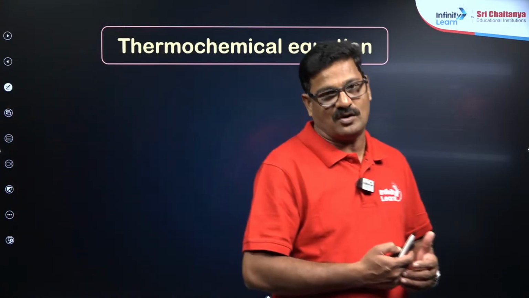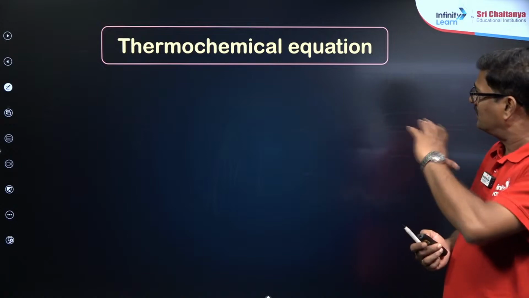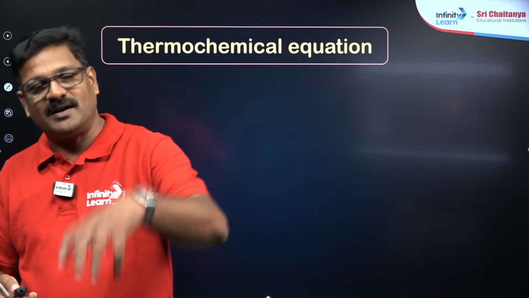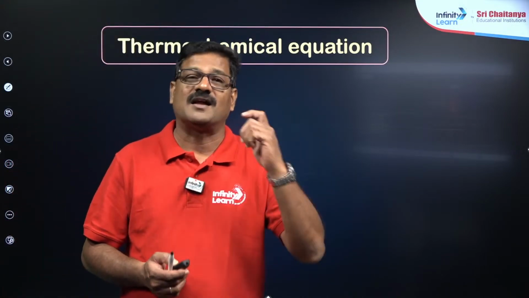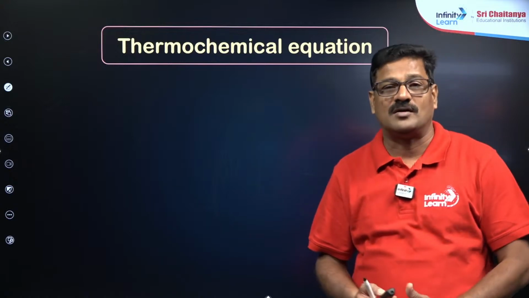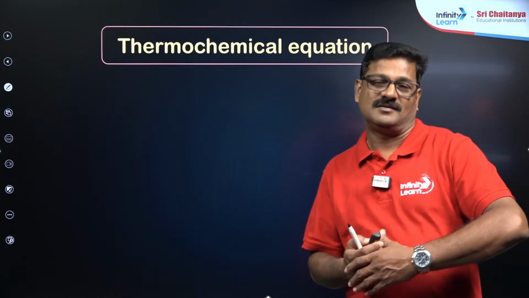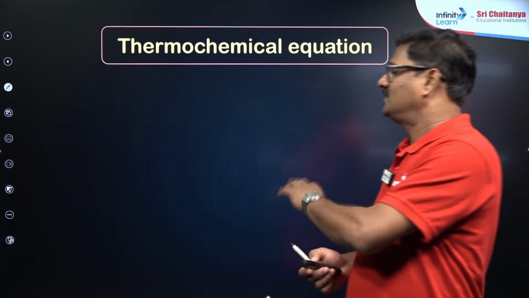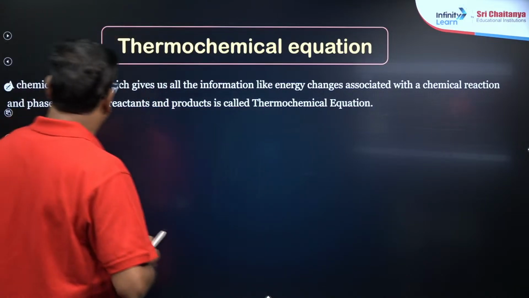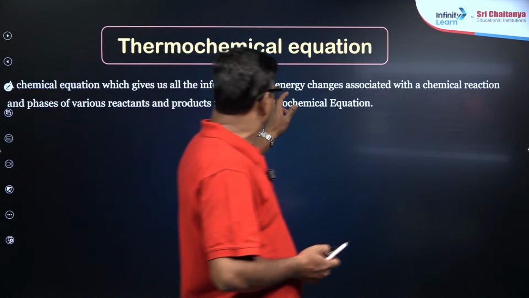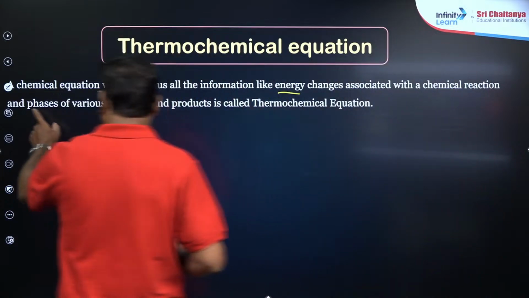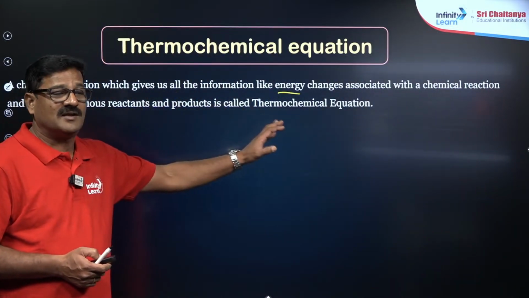That is explained on the basis of the thermochemical equation. Is the thermochemical equation something new? No, it is exactly our stoichiometric balanced equation, in which every state has to be shown, and if there is an allotropic form, that also has to be shown, and the electrons lost and gained are included. That is what you call a thermochemical equation. A chemical equation which gives all the information, like energy changes associated with a chemical reaction and also the phases of the various reactants and products, is called a thermochemical equation.